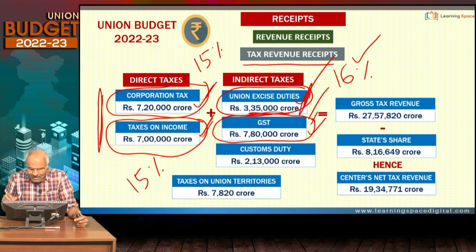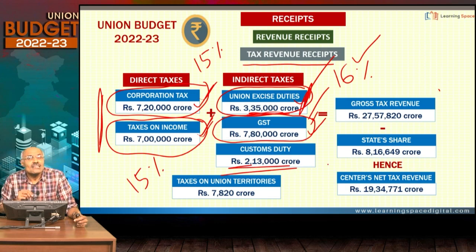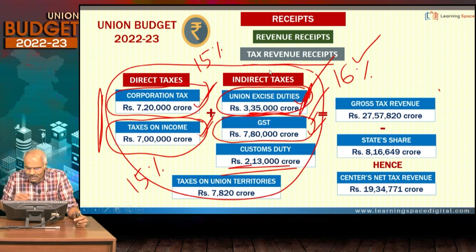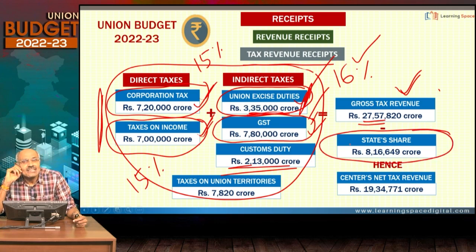And for total gross tax revenue, there is customs duty. Whatever imports are there, that is customs duty. So all put together, it comes to 27.57, right? So this is gross tax revenue to the center, out of which the states' share, as far as the 15th Finance Commission is concerned, is around 41% or so.